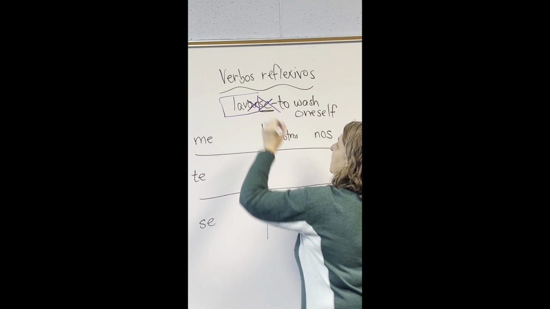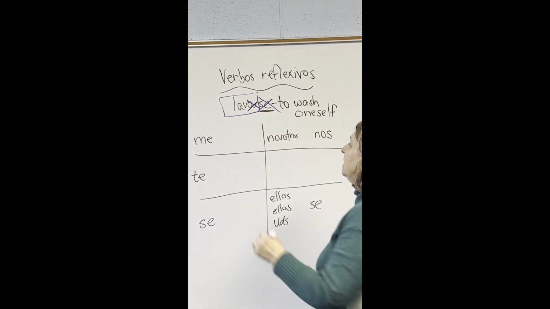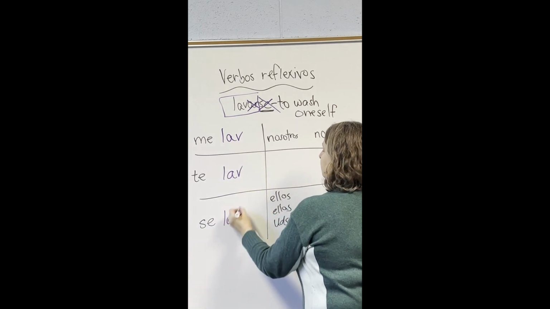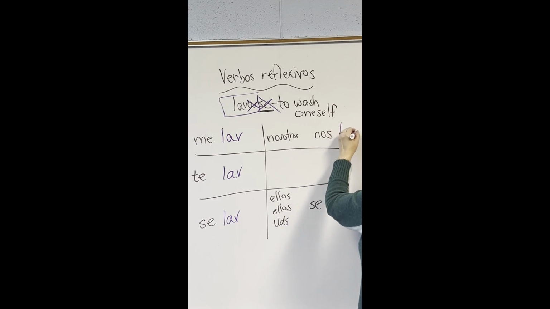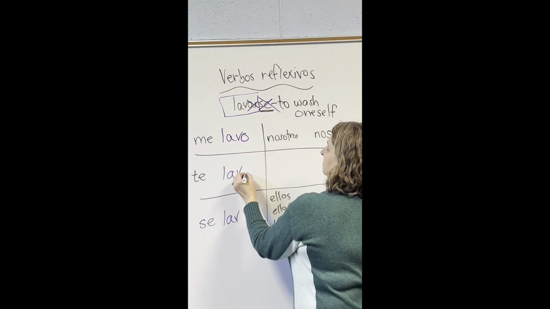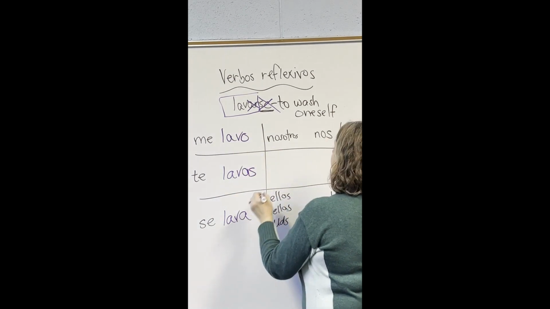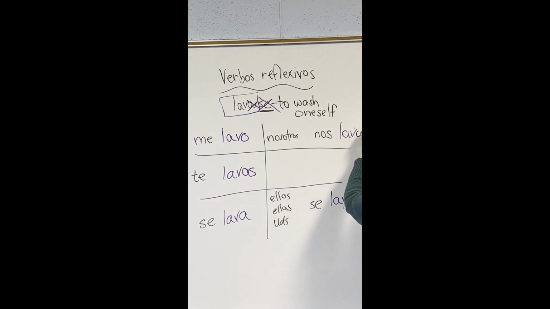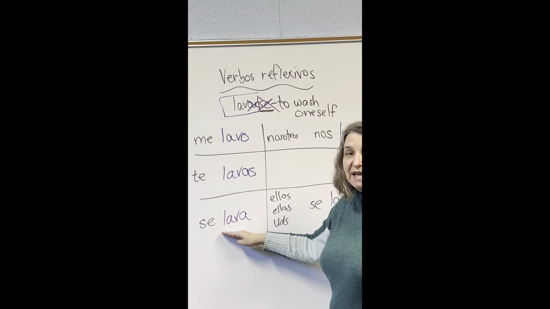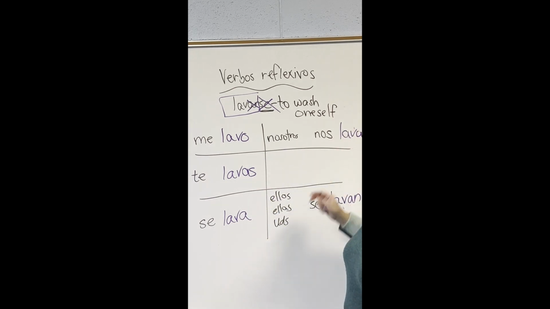Basically, you take off the AR, quitas la AR, so then we're going to put lav. And then do you remember the endings? ¿Se acuerdan de las terminaciones? O, as, a, amos, an. So then we have me lavo, te lavas, se lava, nos lavamos, se lavan.